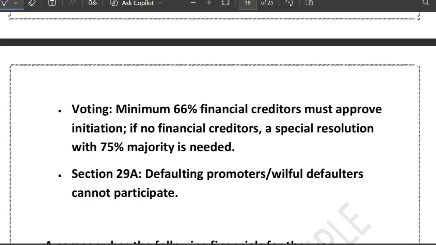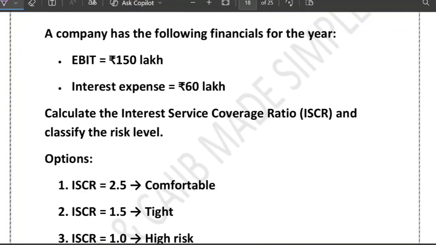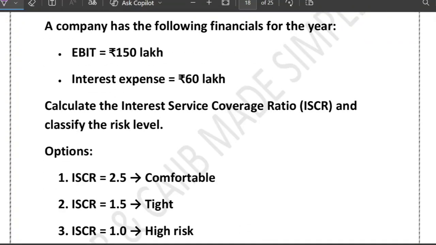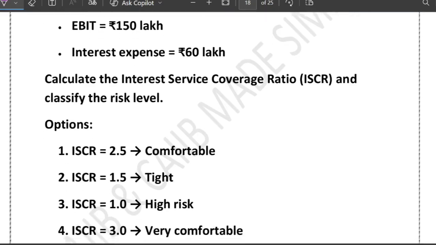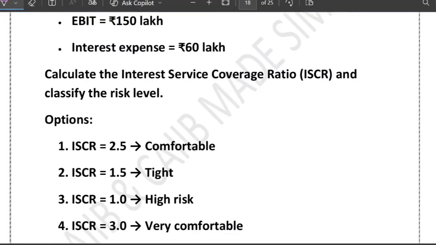Quick rhyme. Now friends, one numerical question let's do. Company financial details have been given. EBIT they have given is 150 lakh. Interest expense is 60 lakh. And you have to compute the ISCR, that is interest service coverage ratio, and classify the risk level.